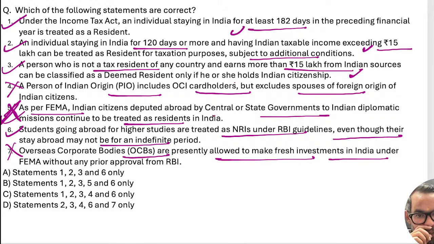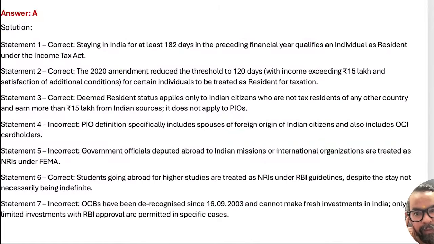Okay. The fifth one is they are considered as NRI. Just now, in the previous question, we talked about this. The sixth one is this. Now 100% option A will be the right answer. Yes, yes, yes. 100% A will be the correct answer for this one.